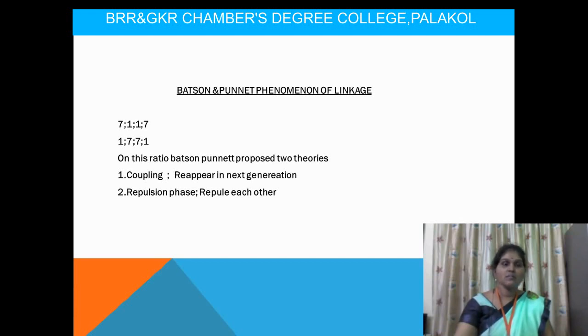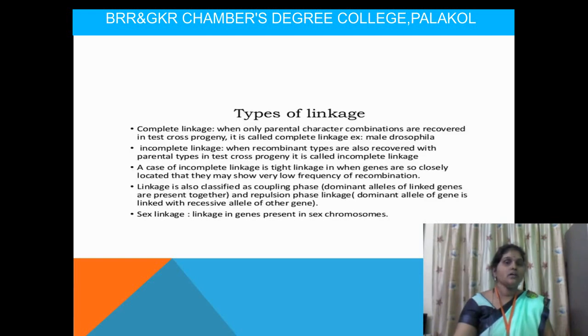The ratio for the coupling phase is 7:1:1:7. In the repulsion phase, the genes present in the same chromosome repel each other, and they do not come together to the next generation. That is called the 1:7:7:1 ratio. Before going further we have to know the different types of linkages.